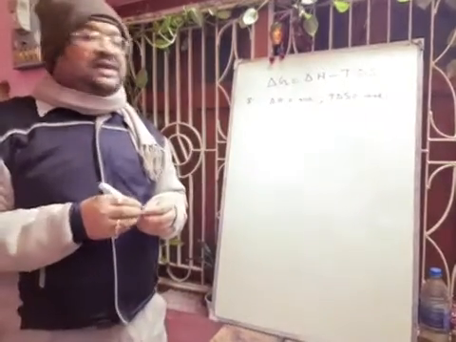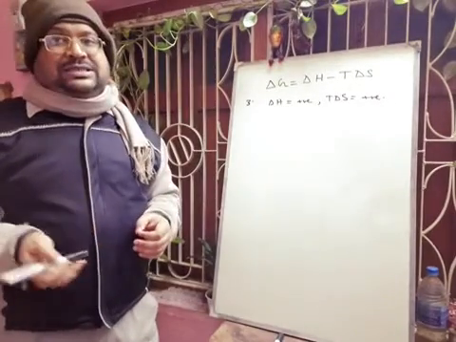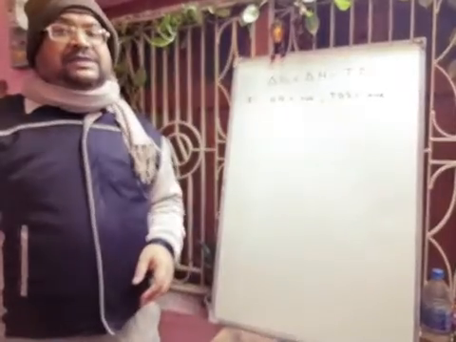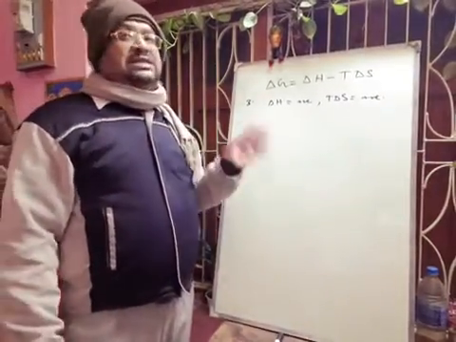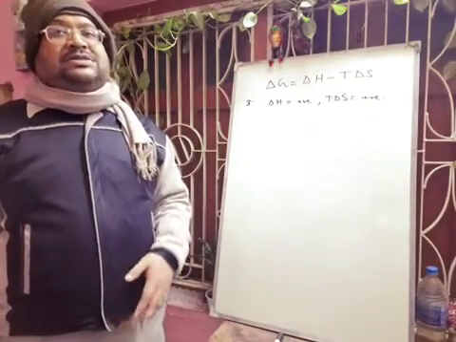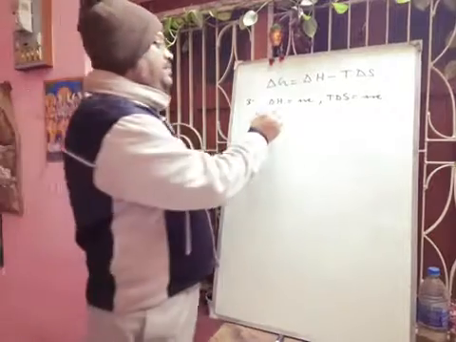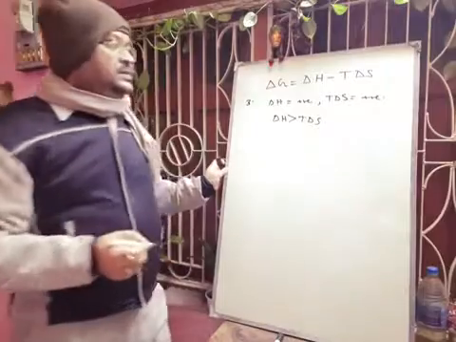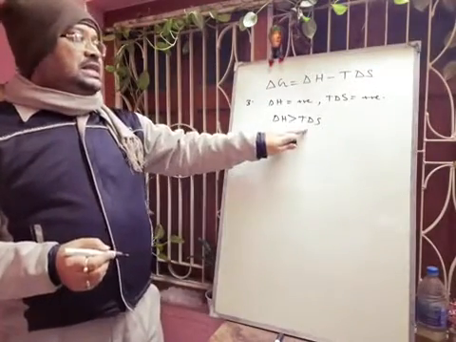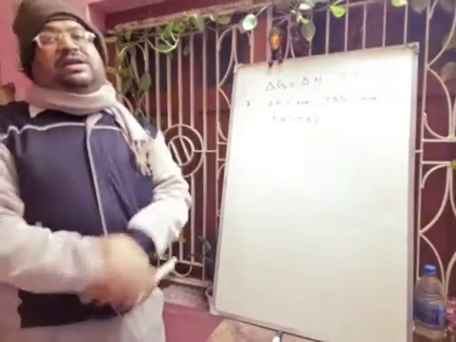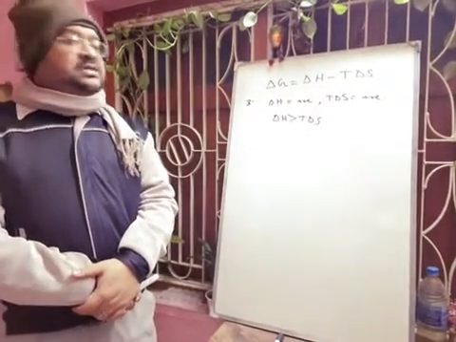So here the energy factor opposes the process, but the entropy factor, that means the randomness factor, favors the process as it is positive. Now here also three cases will arise. First one: if delta H is greater than T delta S value, then what will happen? Delta G will be positive and the process is a non-spontaneous process.